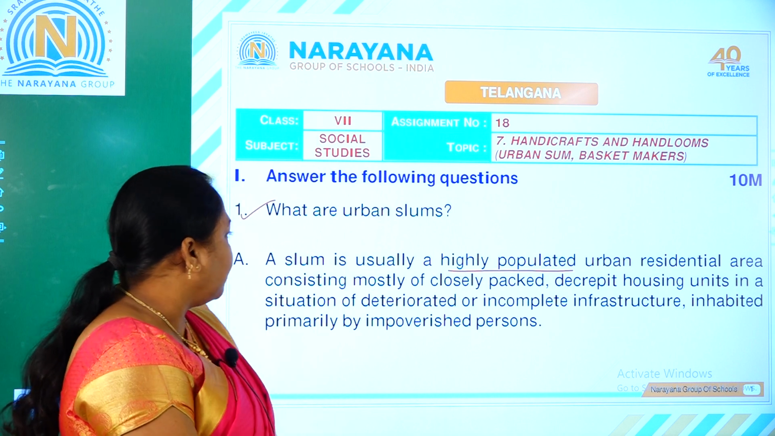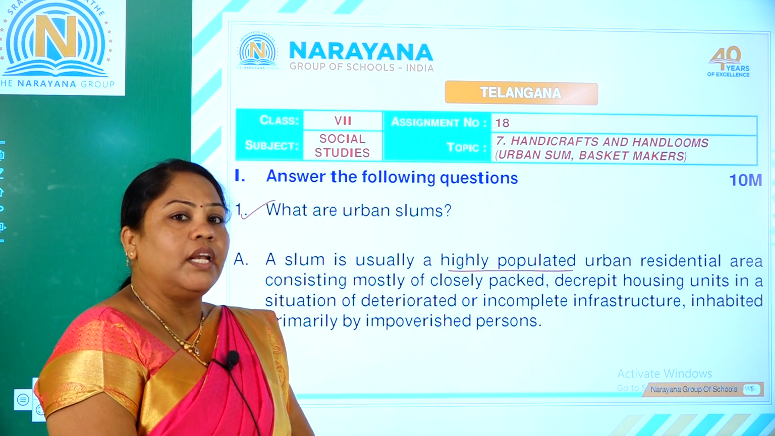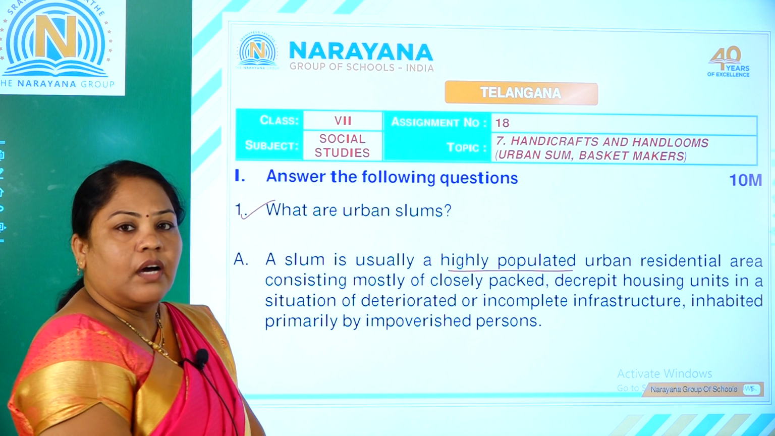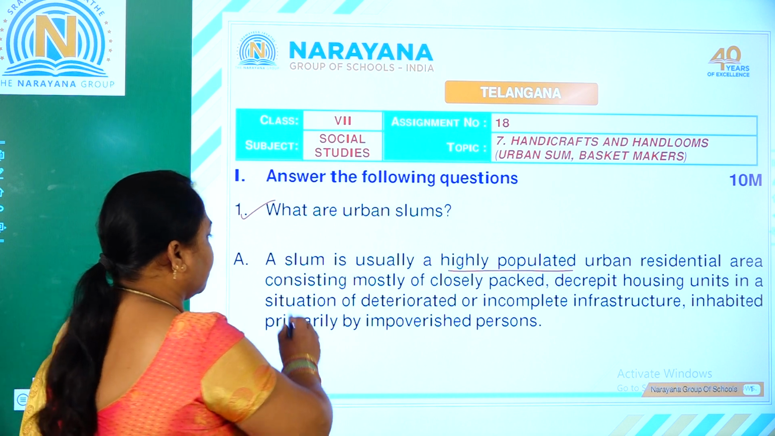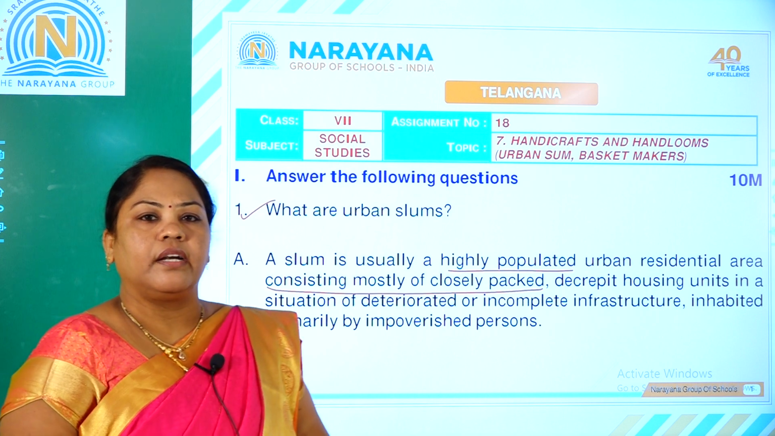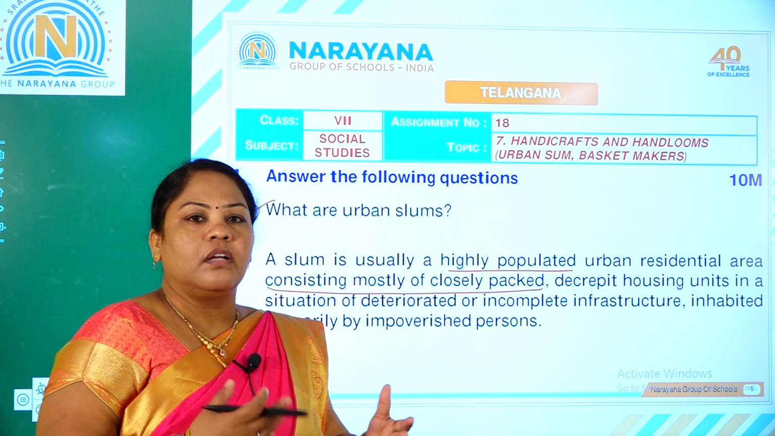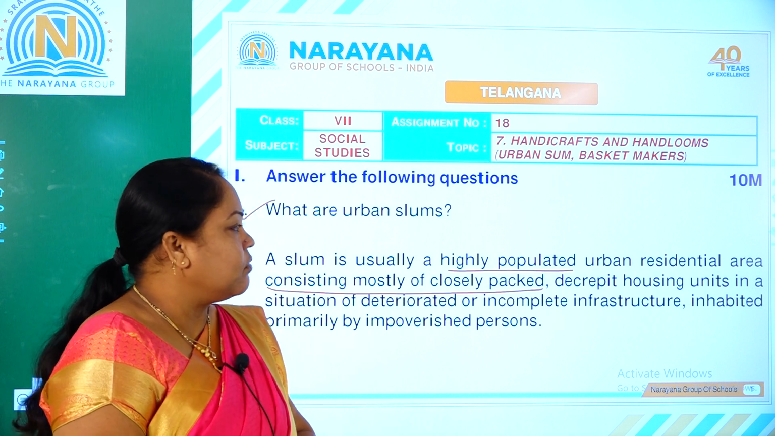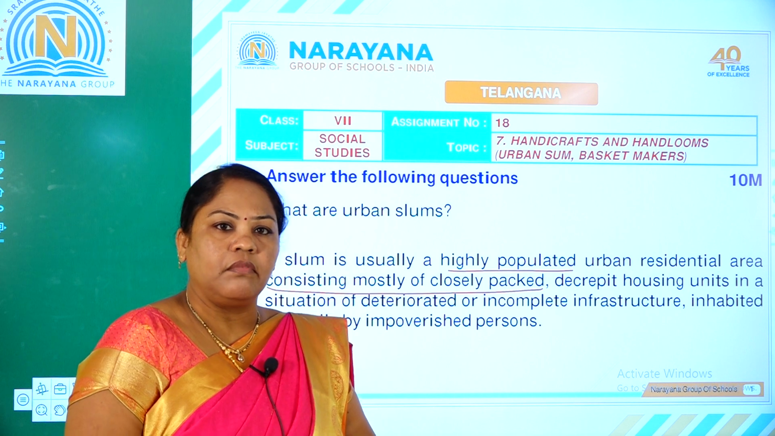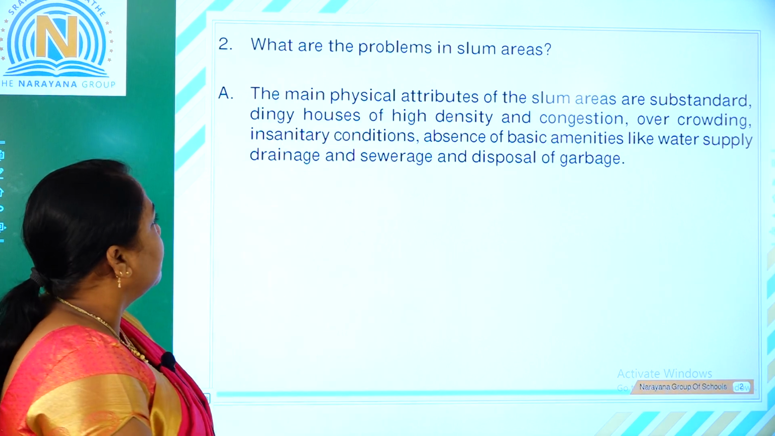So here, urbanization, slum urban, like where we could see the highly populated areas, especially the urban residential as consisting mostly closely packed, and where they could not get such infrastructural facilities. They were not sufficient for them, and where we could see the high population. That region is called as slum urbans, right? And we'll move to the question number 2.